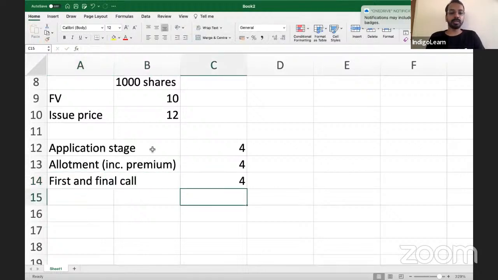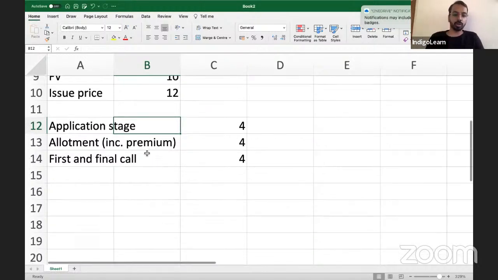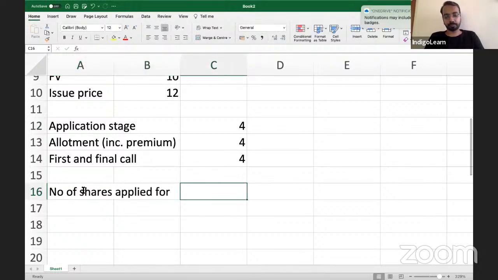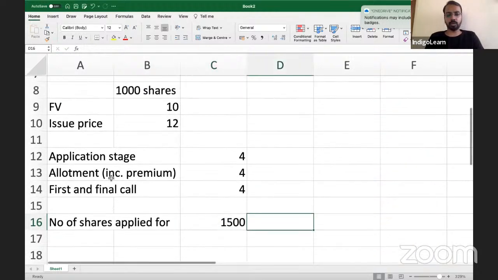Now, in the application stage, first the applicants or shareholders will apply for some shares. Assume the number of shares applied for is, in our case, 1500.